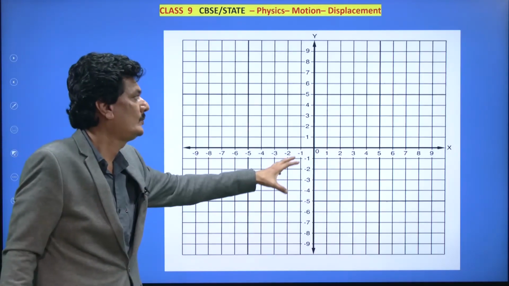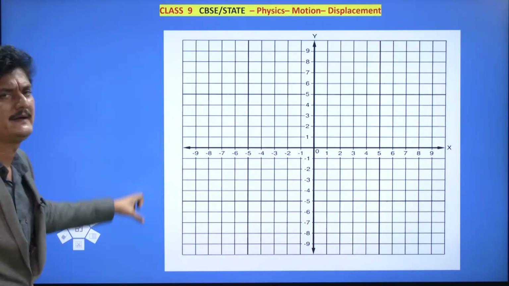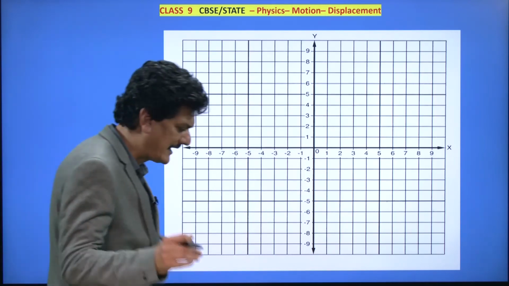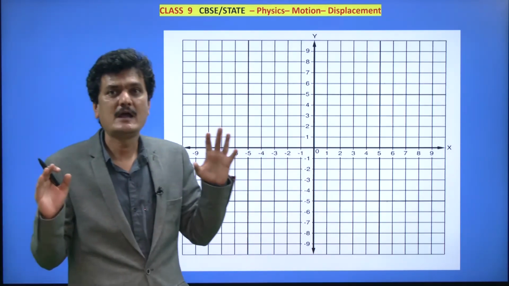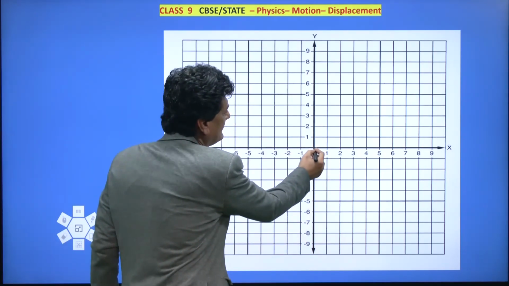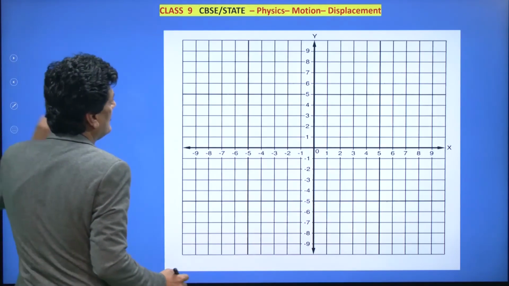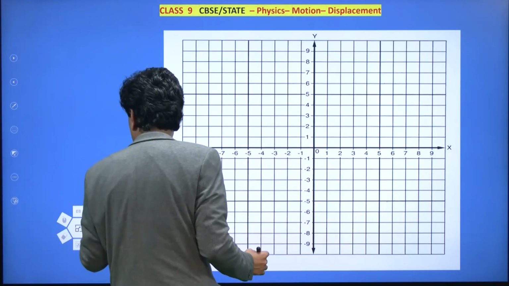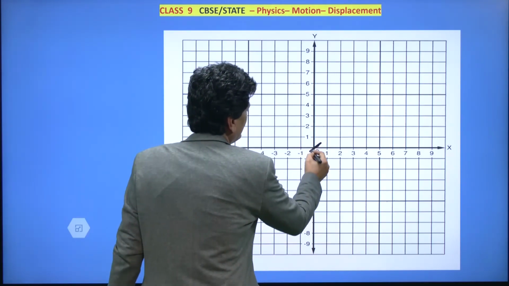And this is how we may make use of graph paper. For finding out displacement, we need graph paper. And why do we need graph paper? Because displacement depends upon position. So here, wherever the body starts, as you can see, this is called the origin. This is the Cartesian axis.